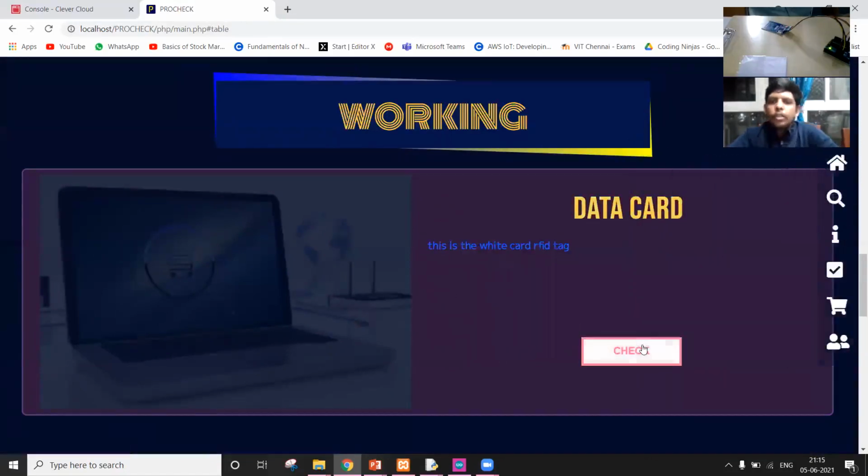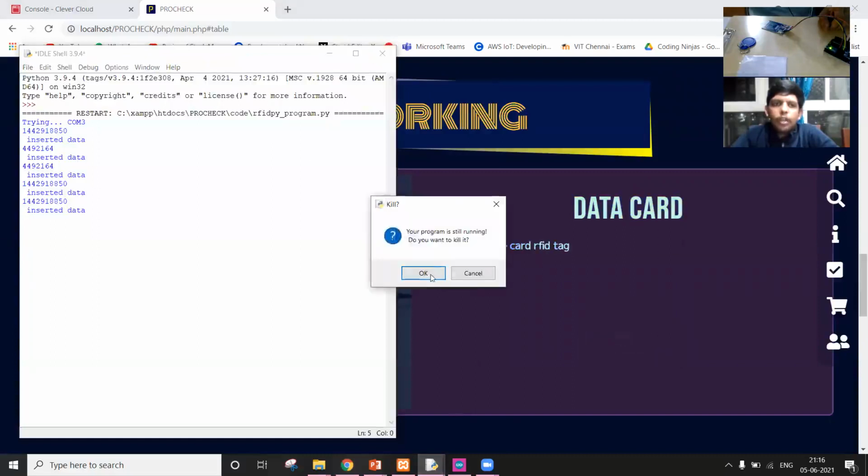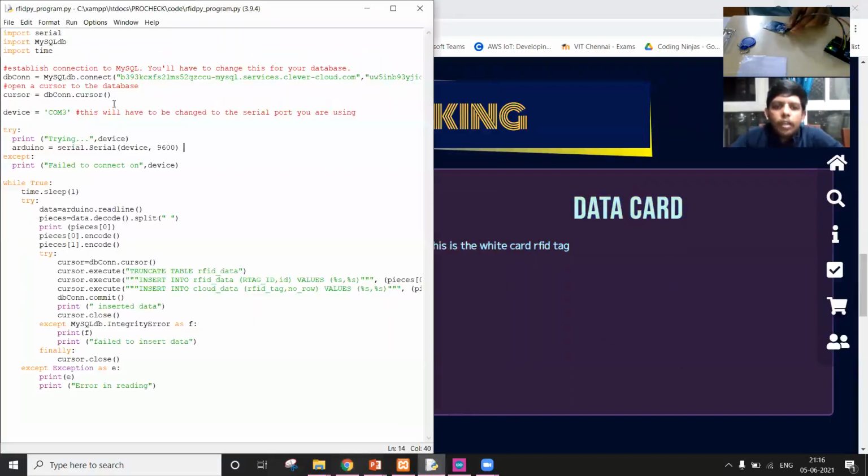If you remember, Utkarsh just said he scanned the white card. The white card basically represents the proper data card that should have been scanned. Now, Utkarsh, can you scan the improper card? That is the wrong tag. Now, if you see, Utkarsh scans the wrong tag, and now this value gets updated.